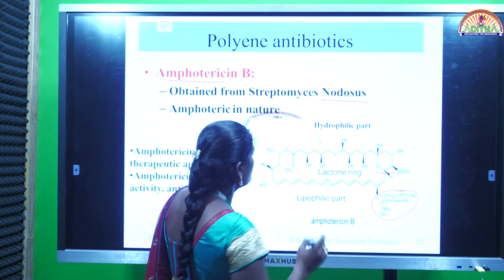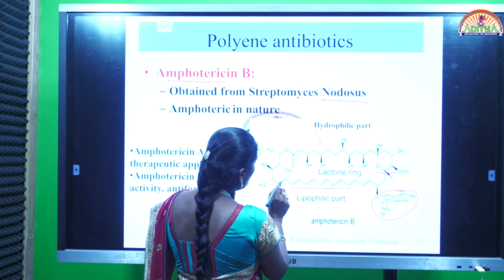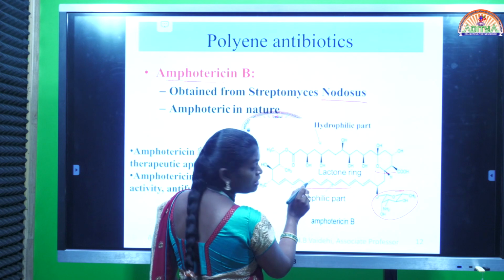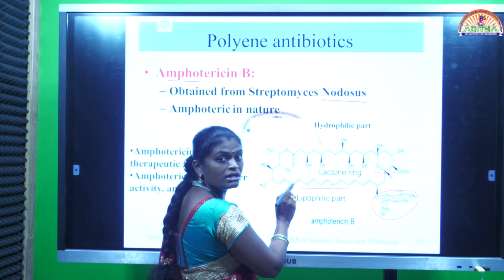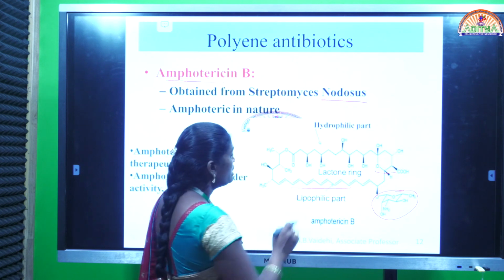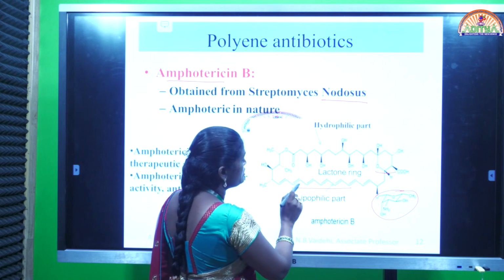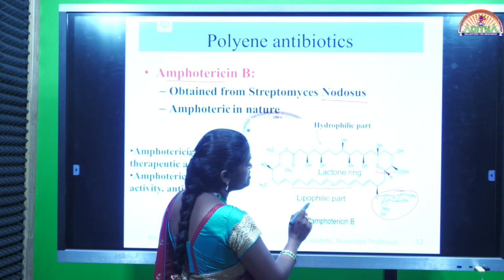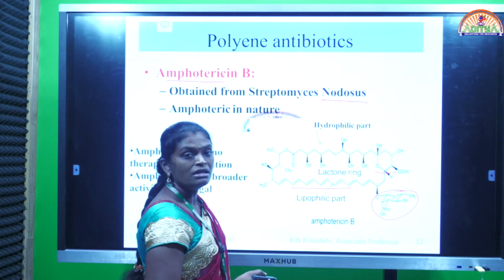and on one side, conjugated double bonds. See, single bond, double bond, single bond, double bond, single bond, double bond. This is called alternate arrangement. This alternate arrangement of single and double bonds is called conjugation. This structure is essential for exhibiting activity. Why is this essential? This conjugation helps in improving the lipophilic portion or lipophilicity of the drug.